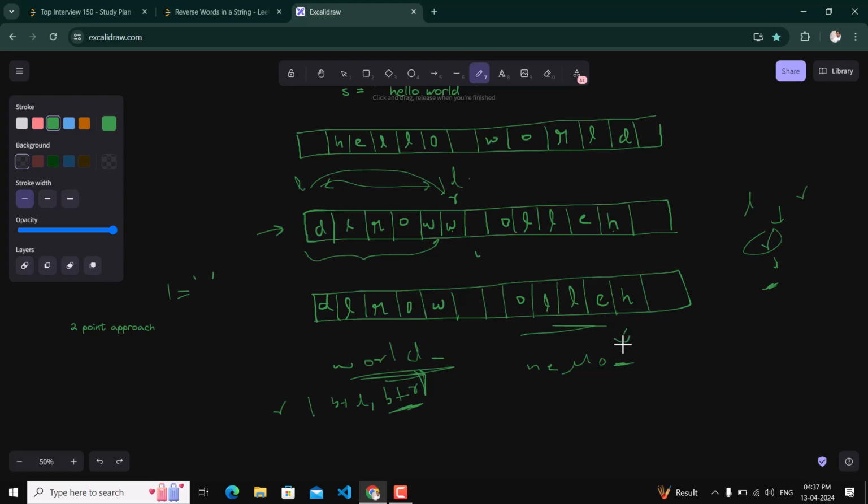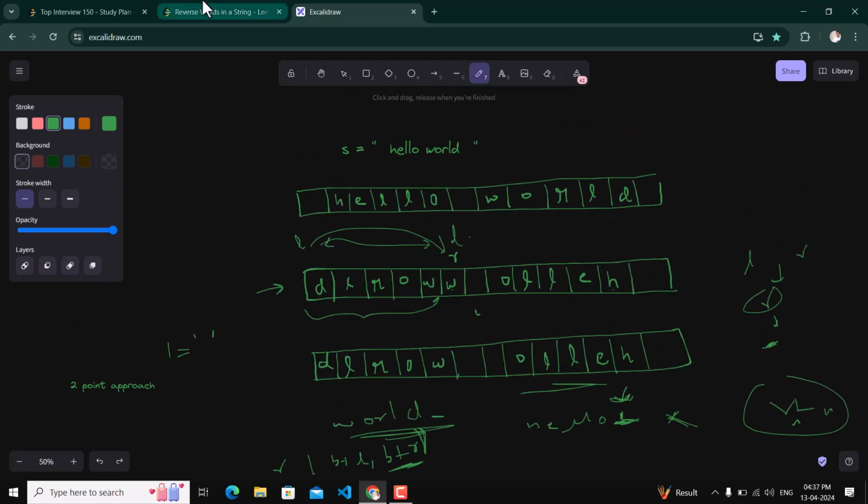In that case, if r is not equal to n, like r has not reached the length of the string, we have to remove this extra space, because between two words only we require a space. After this hello we don't have any extra word, so there is no requirement for this extra space, so we will have to remove this. Now let's look at this approach for solving.